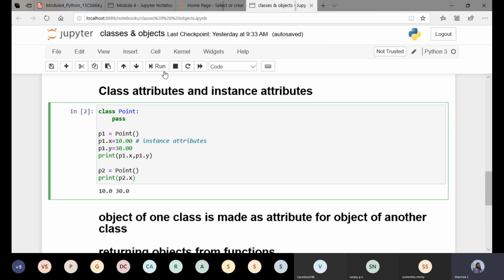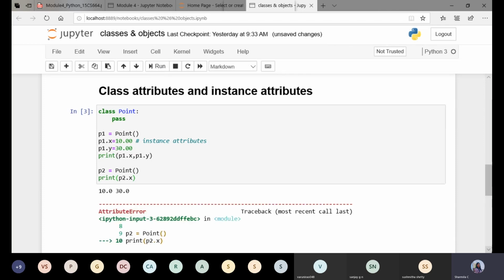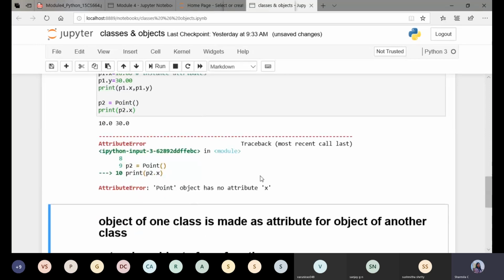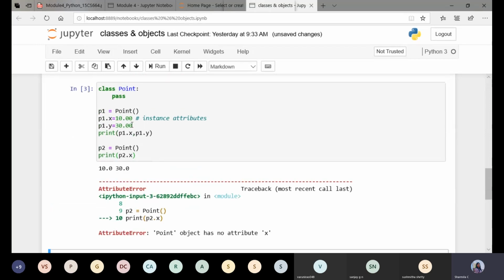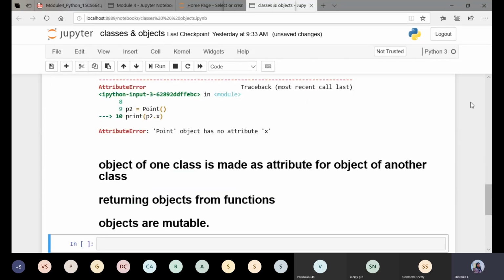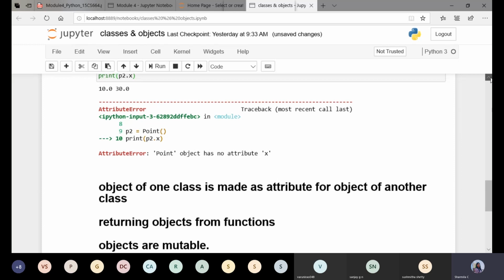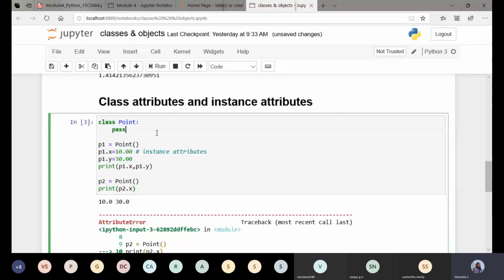So just execute this, and you will get an error telling that the point object has no attribute. These types of attributes are called instance attributes. Now, coming to the next, we'll see what class attributes are. I'll consider the same example.